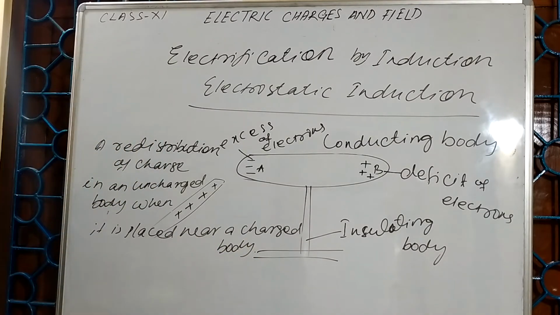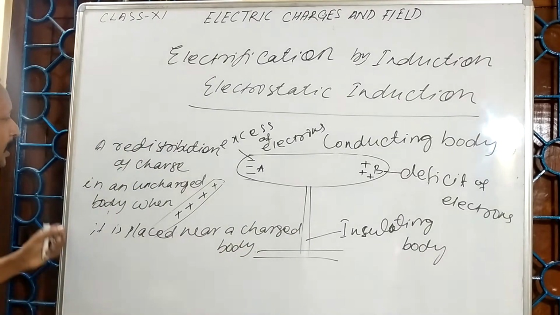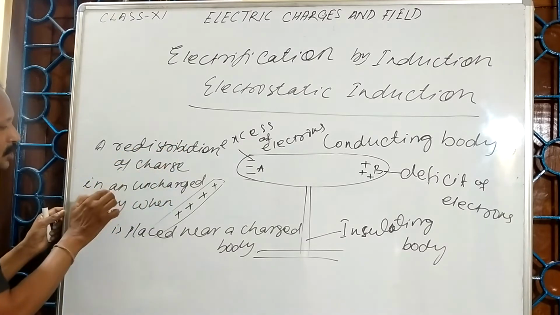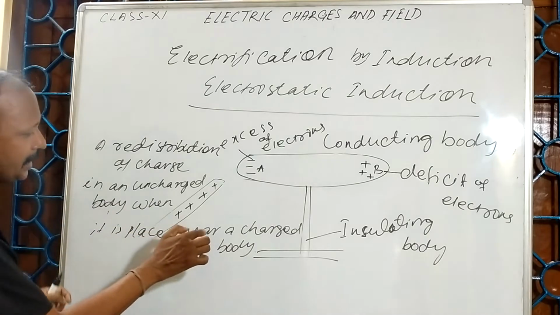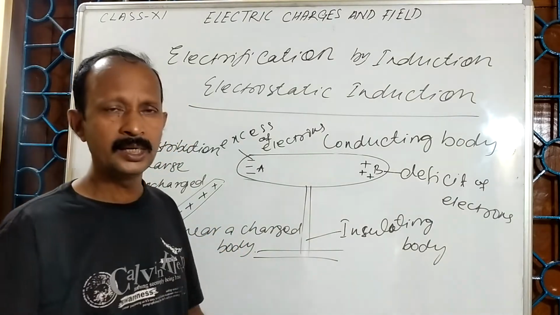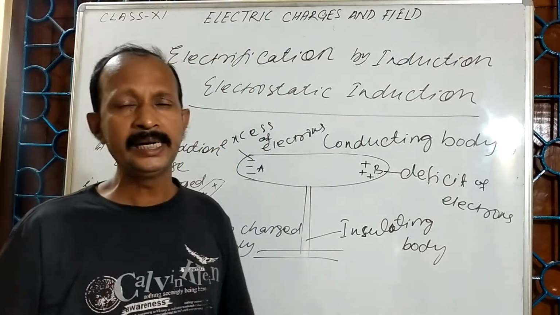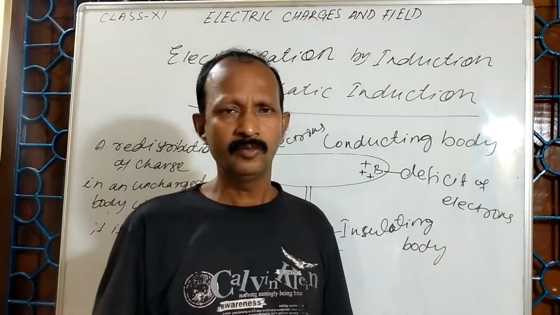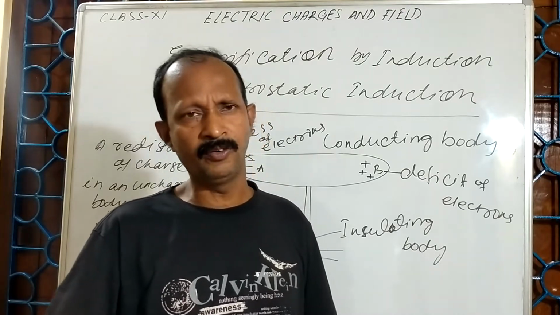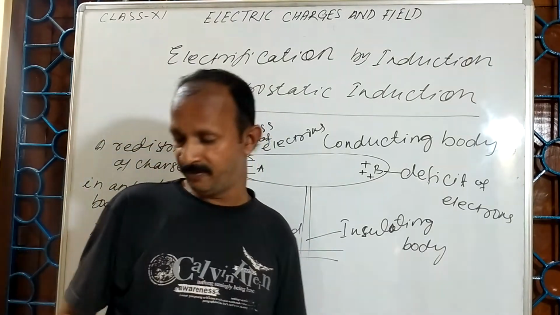So what have I written? A redistribution of charge in an uncharged body when it is placed near a charged body, this is called induction, or I can say it is a process of temporary electrification.